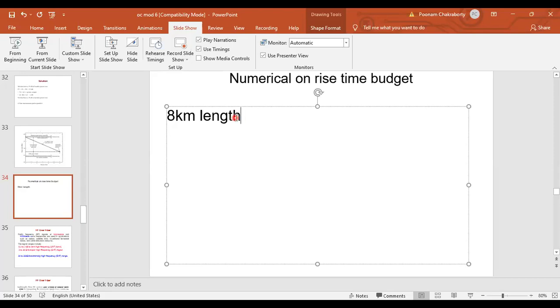The rise times of the chosen components are, so what is the data?